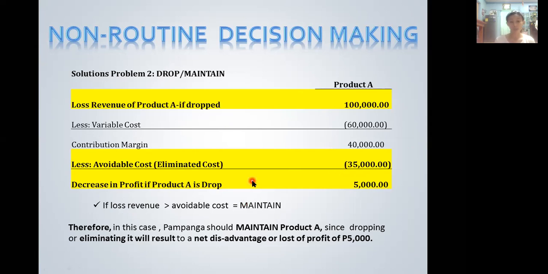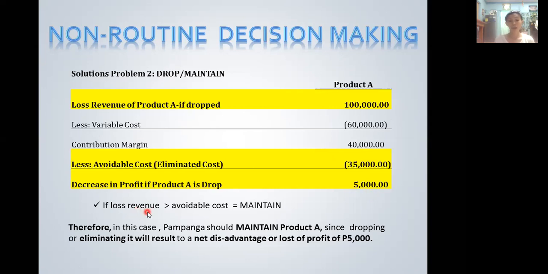That means the contribution margin contributed by product A is greater than the avoidable cost eliminated once this product is dropped, so it will give a net decrease in profit if product A is dropped, reducing profit by 5,000.